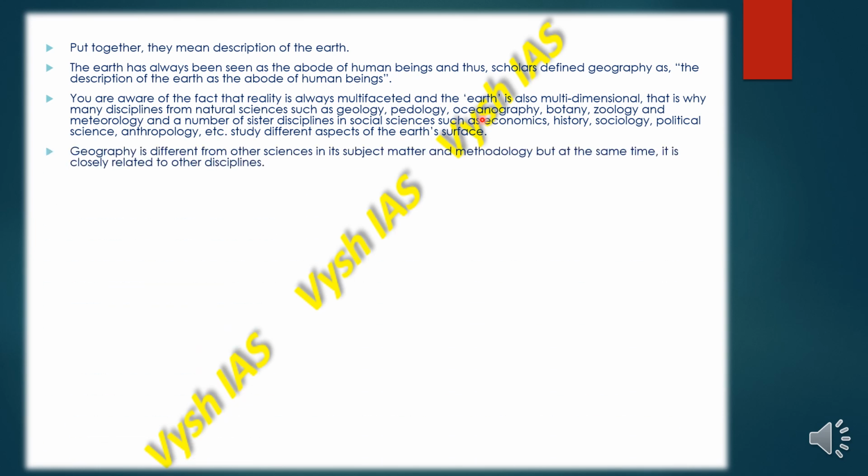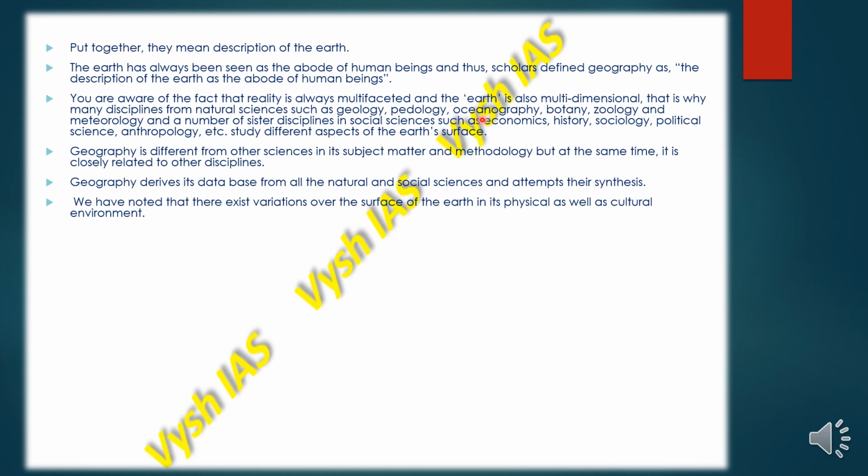So geography is different from other sciences in its subject matter and methodology, but at the same time it is closely related to other disciplines. Geography derives its database from all the natural and the social sciences and attempts their synthesis. We know that there are variations over the surface of the earth in its physical as well as its cultural environment.